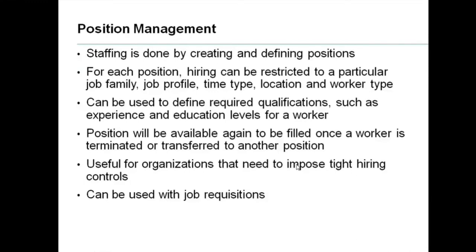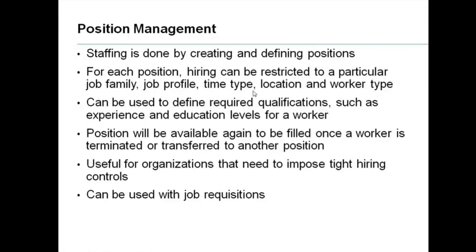These will be created as well as defined as positions. Second, for each position, hiring can be restricted to a particular job family, job profile, time type, location, and worker type. All these are called hiring restrictions. So what are our hiring restrictions? Job family, job profile, time type, location, and worker type.